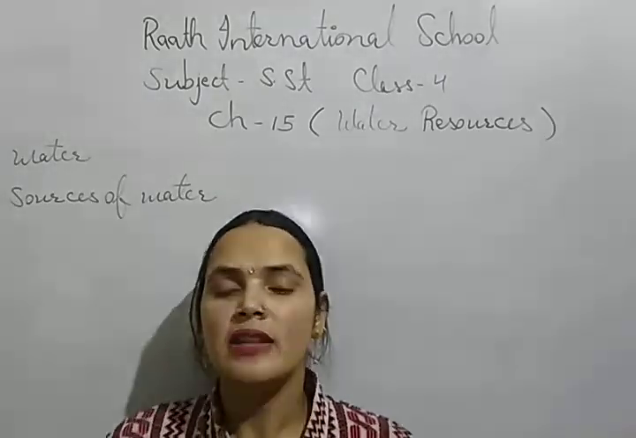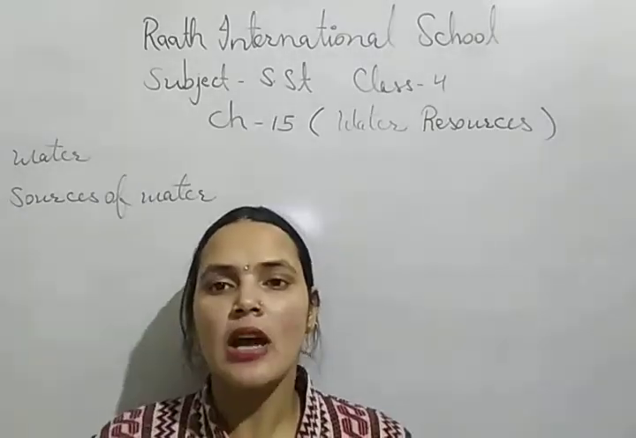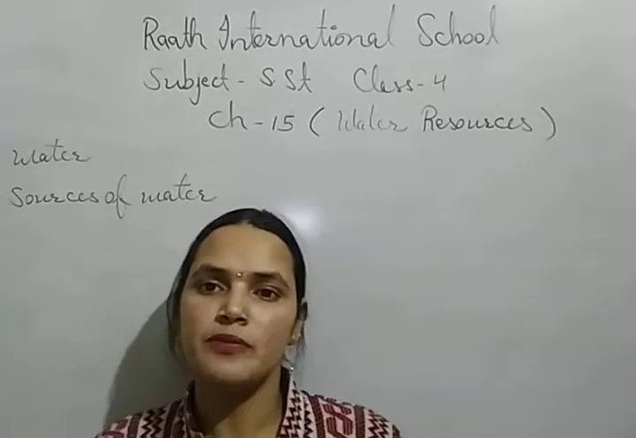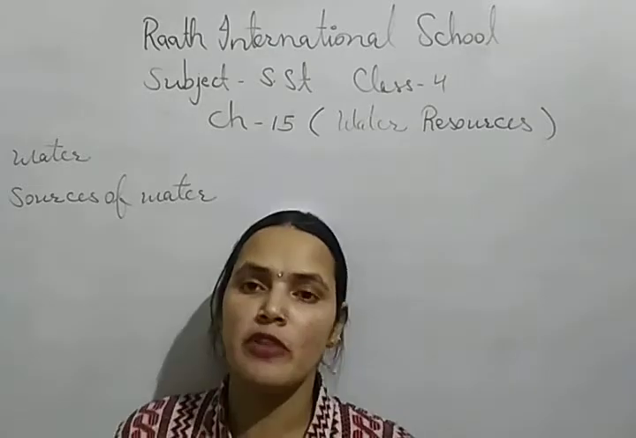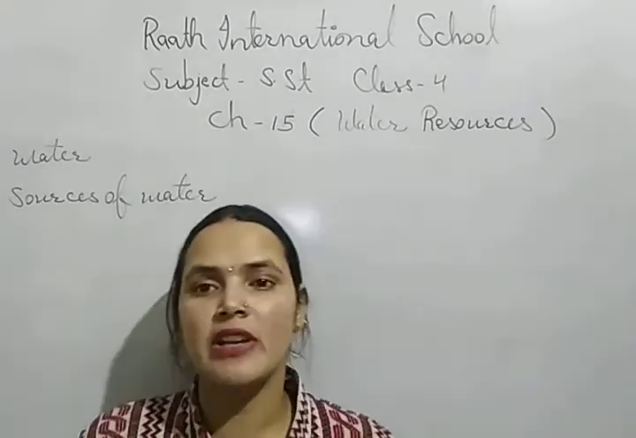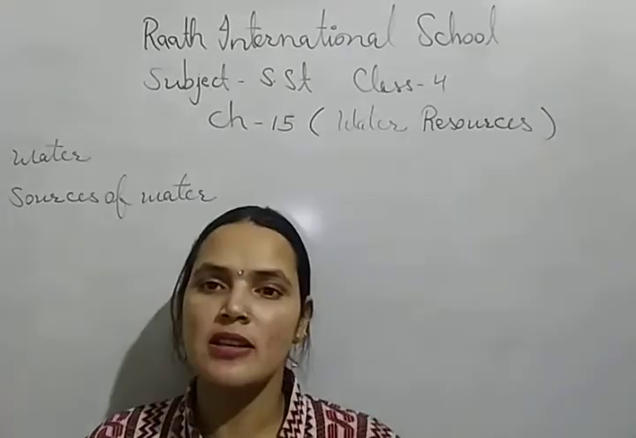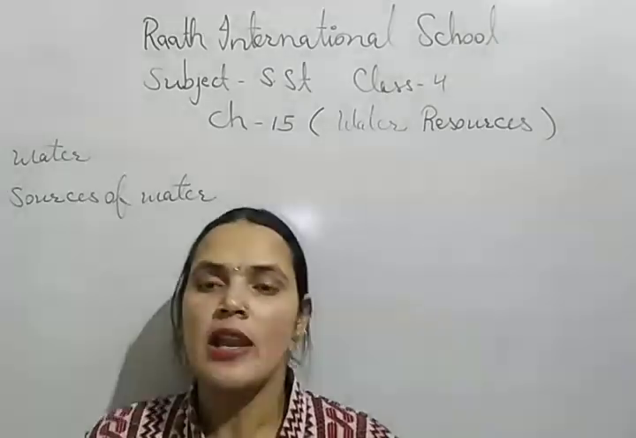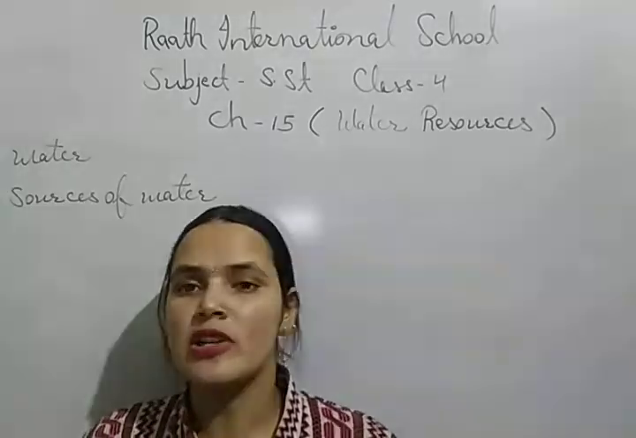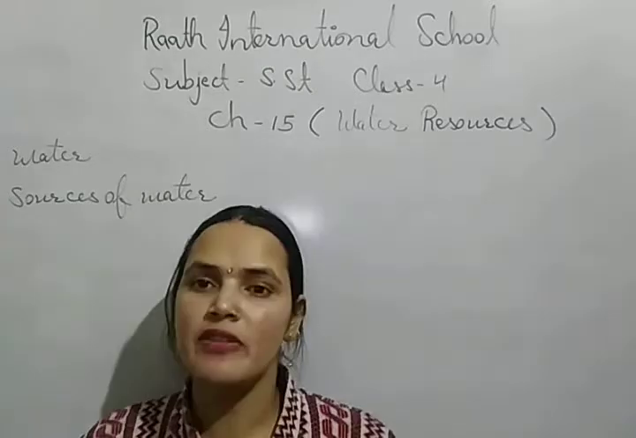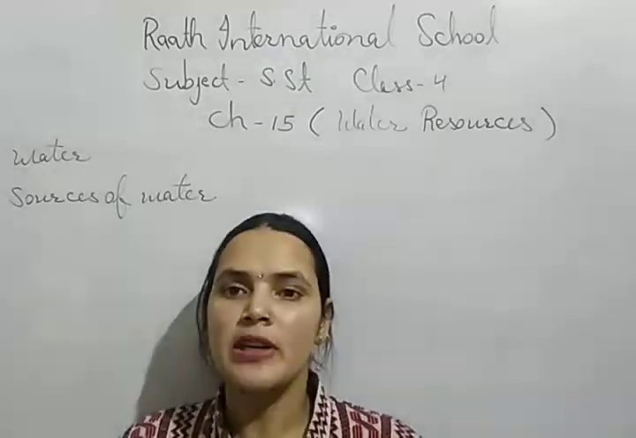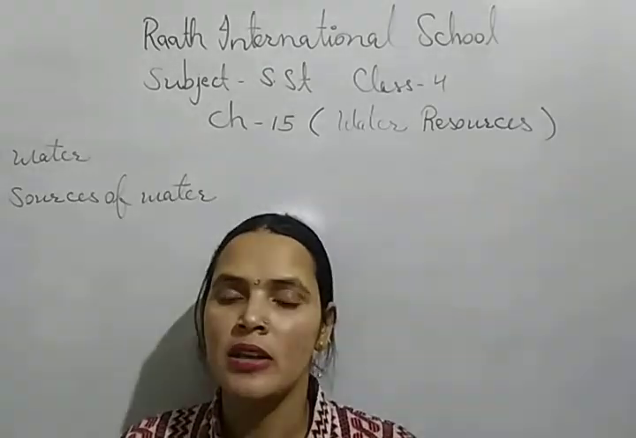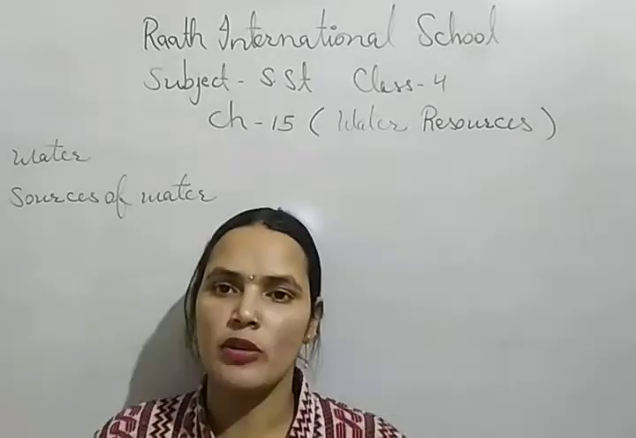Second, in our country there is an unequal distribution of rainfall. Unequal distribution of rainfall means some areas receive heavy rainfall, and some areas receive less rainfall. Like in the southern part, in coastal regions and eastern parts receive heavy rainfall. But in the western part, there is a shortage of rainfall.